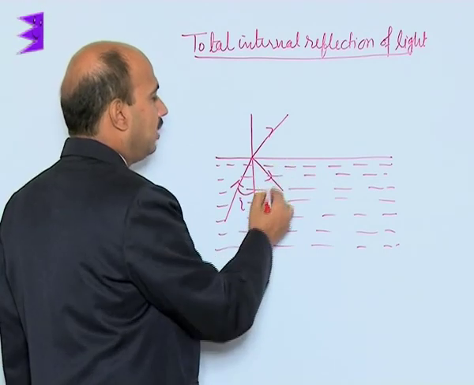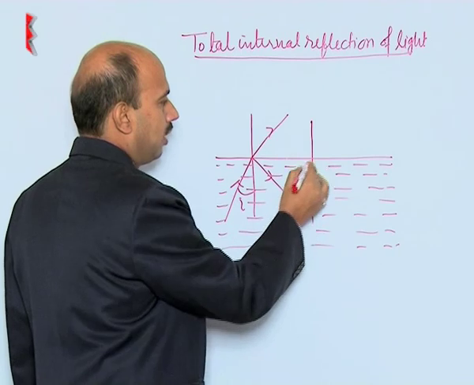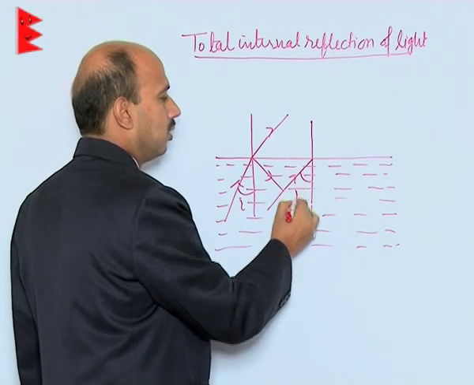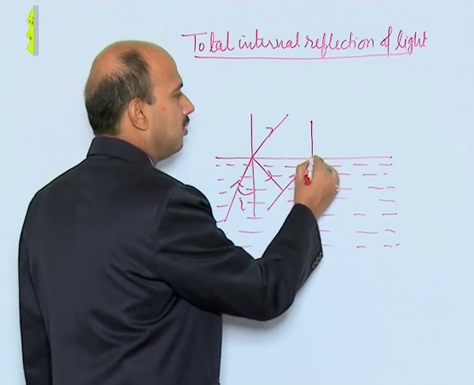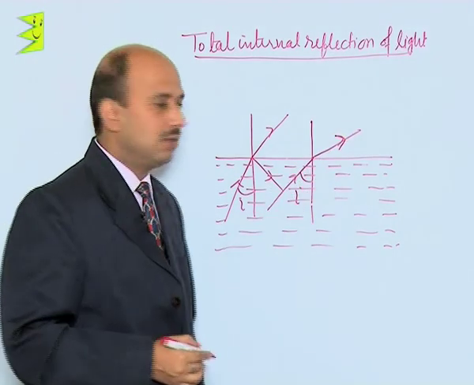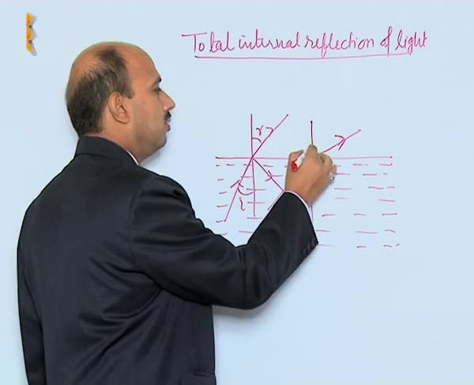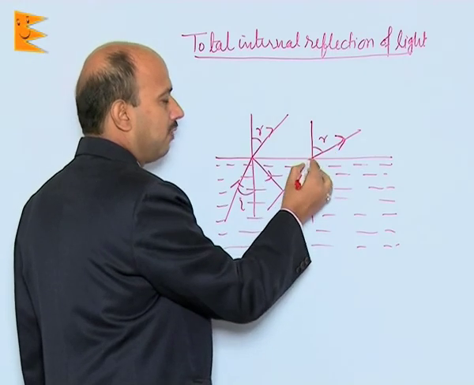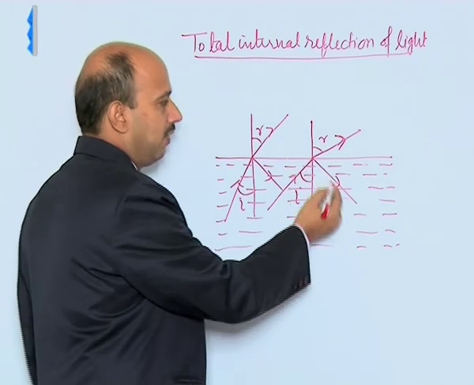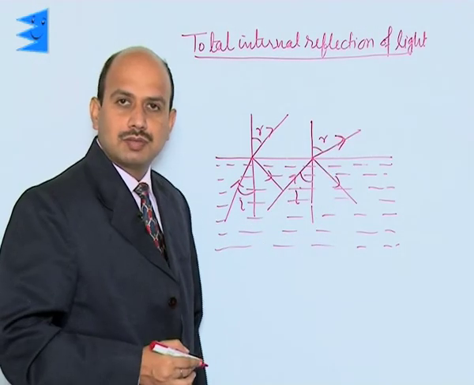If I take another example and the angle of incidence is increased slightly, then again the same thing happens. As I increase the angle of incidence, the angle of refraction has increased, and now some part is reflected and some part is refracted.